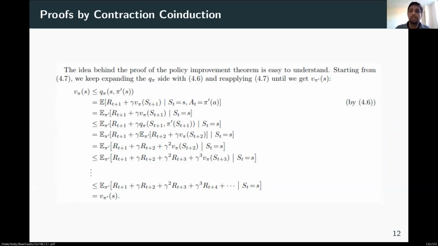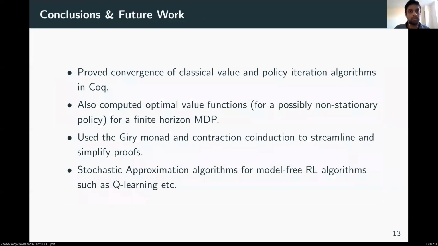Now, if instead we use contraction co-induction, we can deduce that the fixed point, which is V pi, satisfies the property as soon as the initial conditions are satisfied. And so we would not have to perform all of the intermediate steps because the work, as I said, has already been done once in the proof of the fixed point theorem. So that goes to show how contraction co-induction helps us simplify proofs.